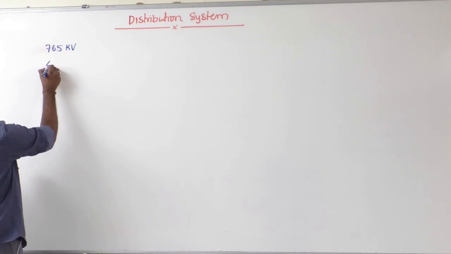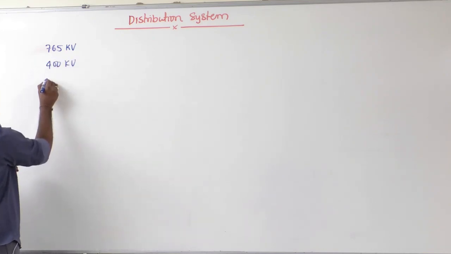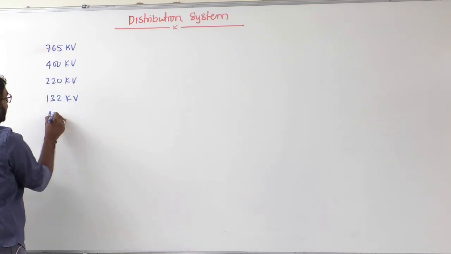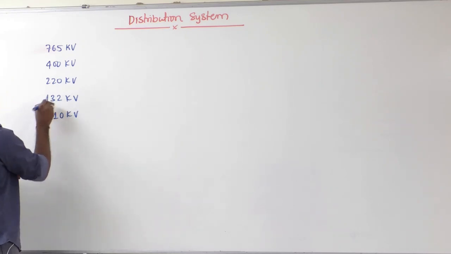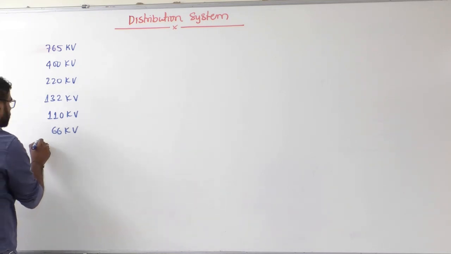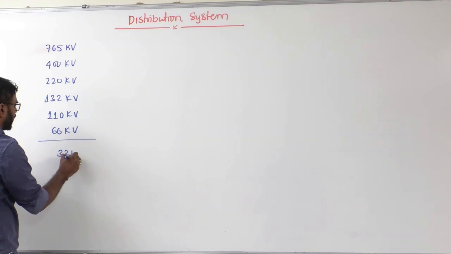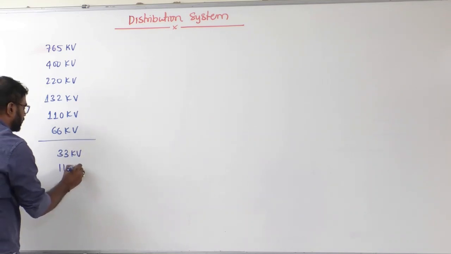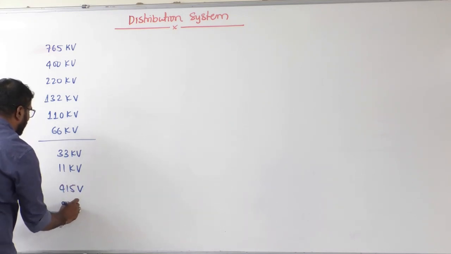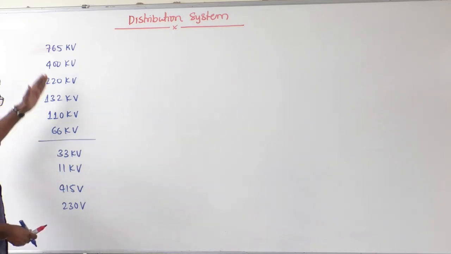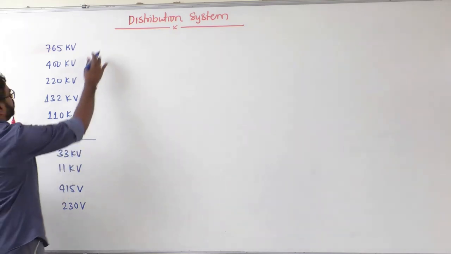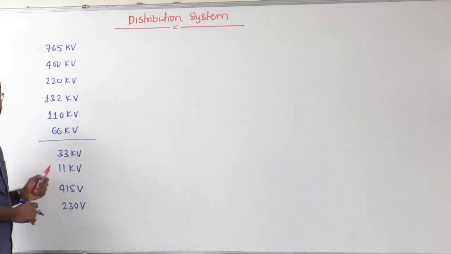If you go down, 400 kV, then 220 kV, then 132 kV and 110 kV also there, and 66 kV is very rarely used. After that the distribution system will start, which is 33 kV, 11 kV and 415 volts, and finally 230 volts. These are the standard voltages as per our Indian power system. So this is the transmission system, and this is the distribution system.